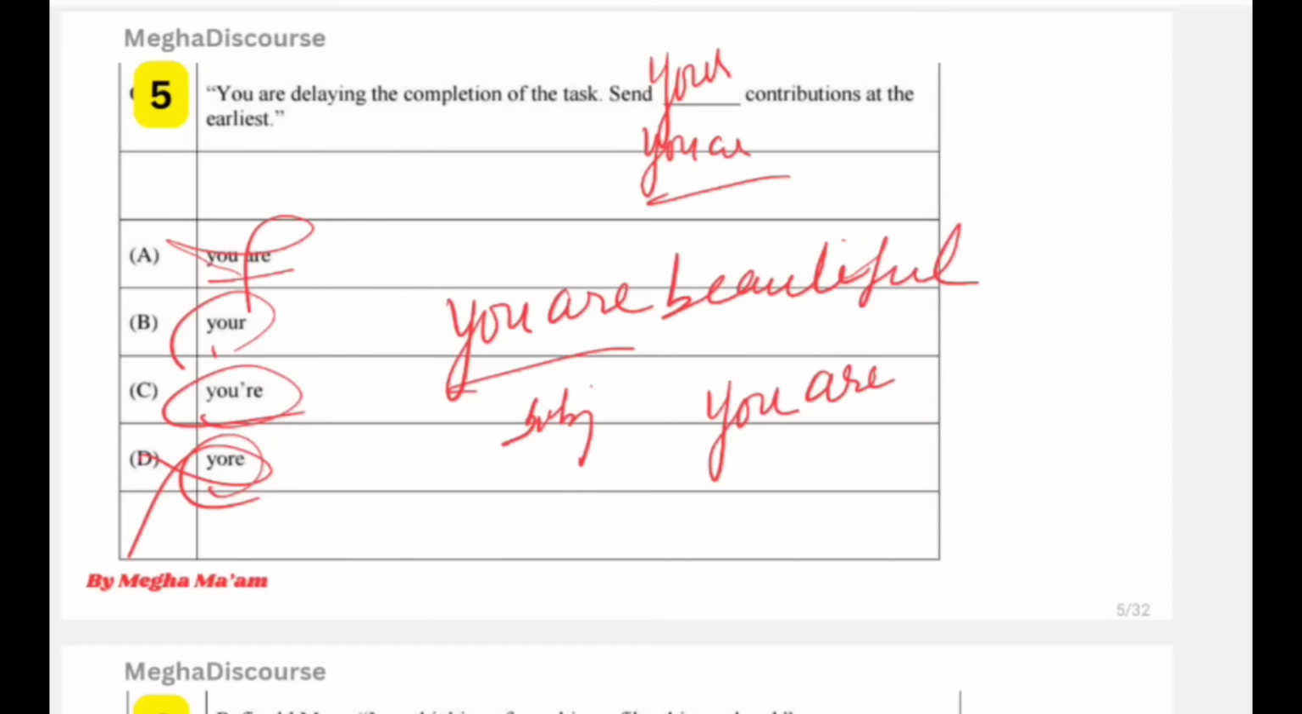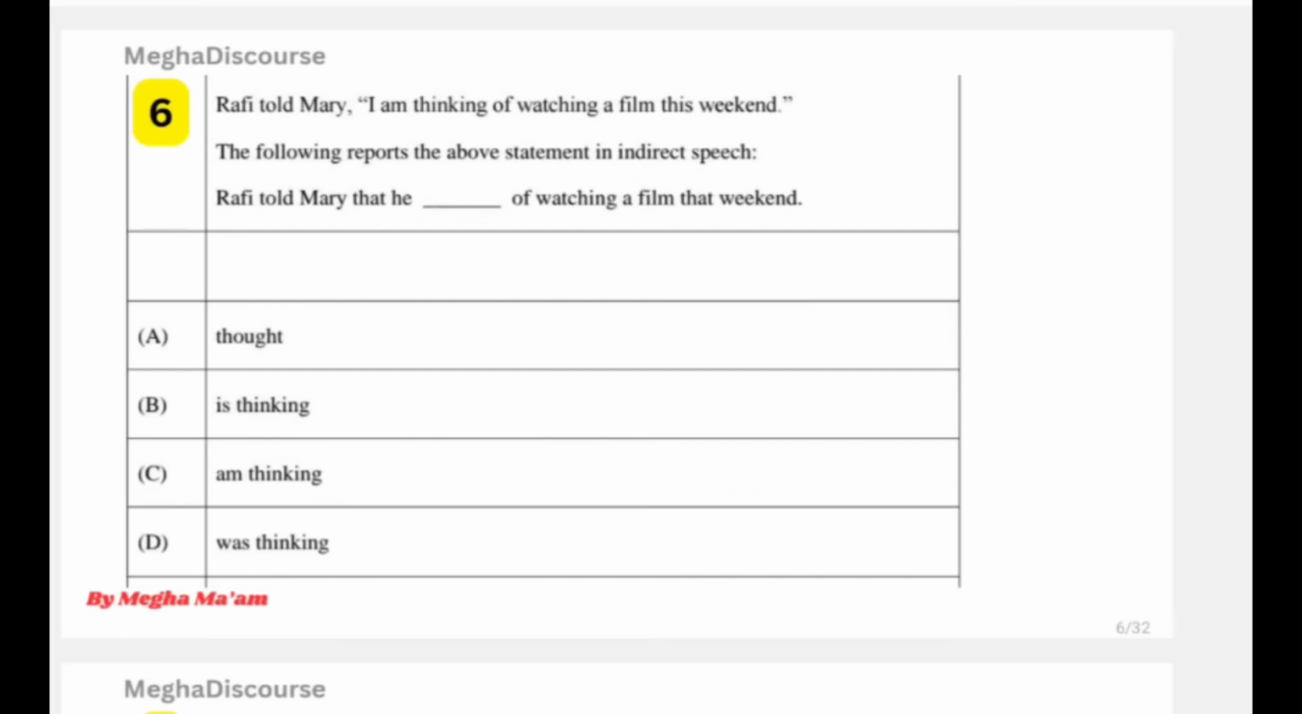The next we have, the questions are very easy. They just made it more tricky by giving confusing options. So in question number 6, what they are asking exactly? They said, Rafi told Mary, Rafi ने Mary को कहा, I am thinking of watching a film this weekend. मैं सोच रही हूँ मैं इस weekend पे एक movie देख लूँ. So this following reports the above statement is indirect speech and हमें इसको direct speech में convert करना है.